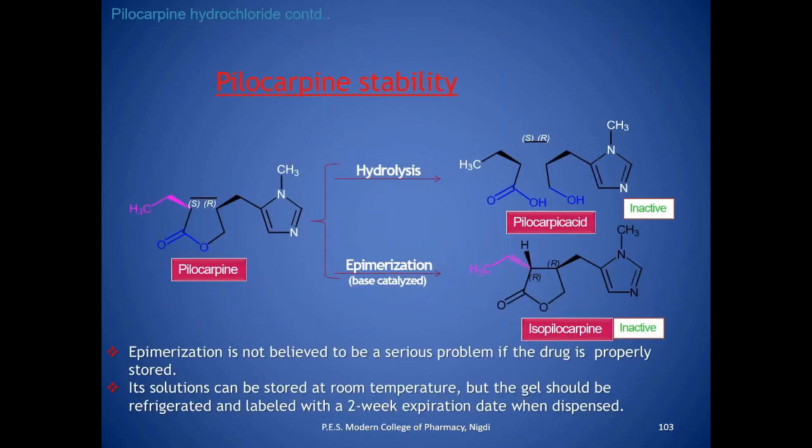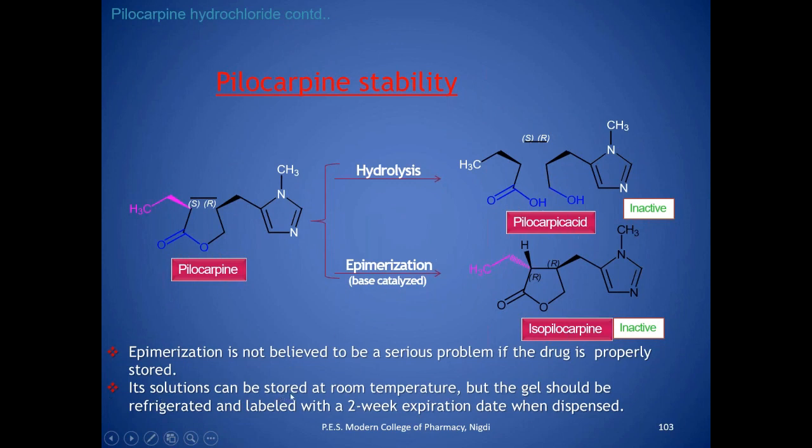Regarding the stability of pilocarpine, epimerization as well as hydrolysis produce inactive forms of pilocarpine. Epimerization is not believed to be a serious problem in the drug's storage because the product is inactive, and the inactive metabolite gets excreted from the body.